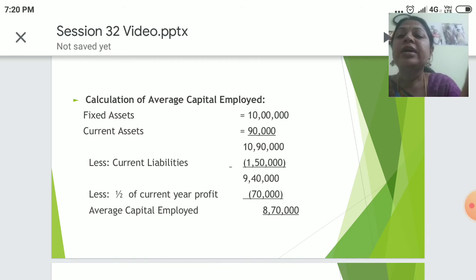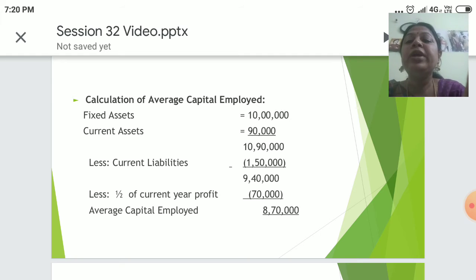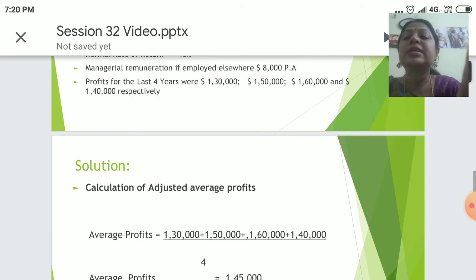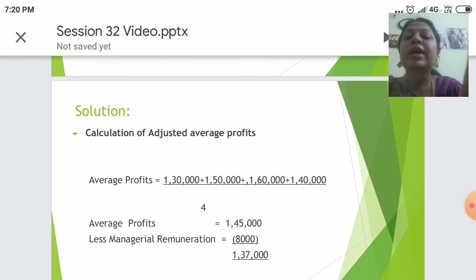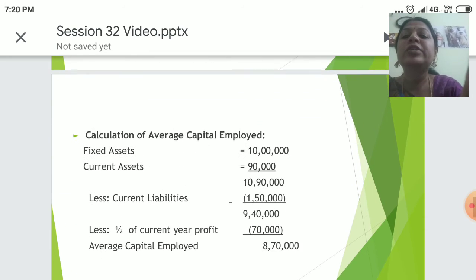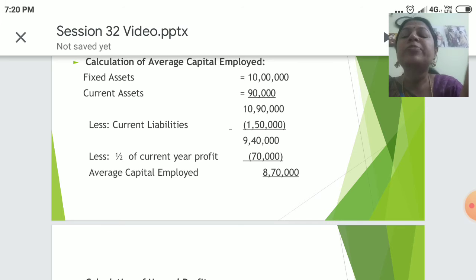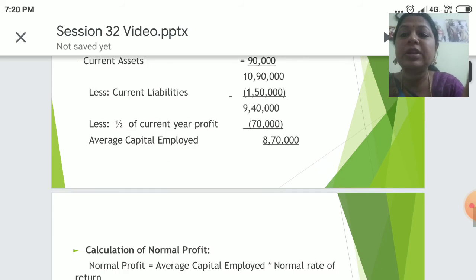Calculation of average capital employed. Fixed assets plus current assets, total would be 10,90,000, less current liabilities 1,50,000, that would be 9,40,000, less half of current year profit, that is 70,000. Average capital employed would be 9,40,000 minus 70,000, 8,70,000. Half of current year profit means the last year profit would be 1,40,000, and half of that is 70,000. So average capital employed would come to 8,70,000.